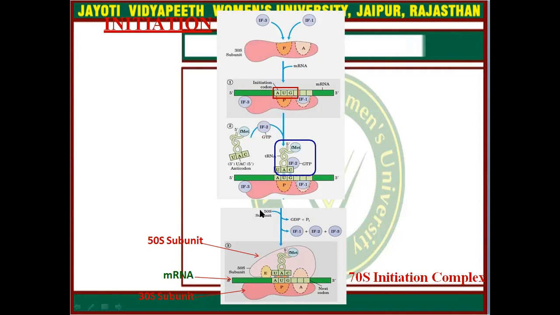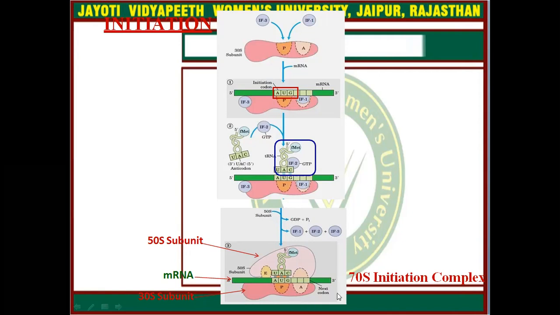Now the larger unit, which is the 50S subunit in prokaryotes, will come, initiation factors 1, 2, and 3 will be released, and the 50S subunit will bind to this complex.